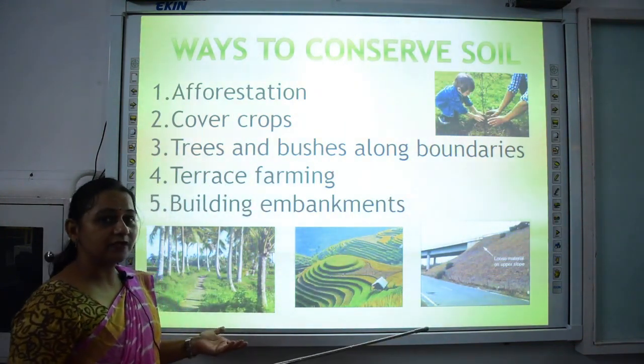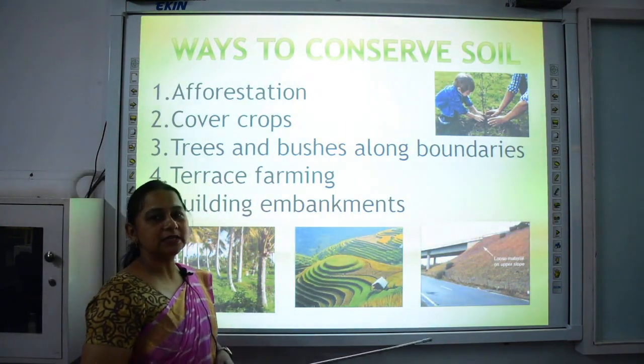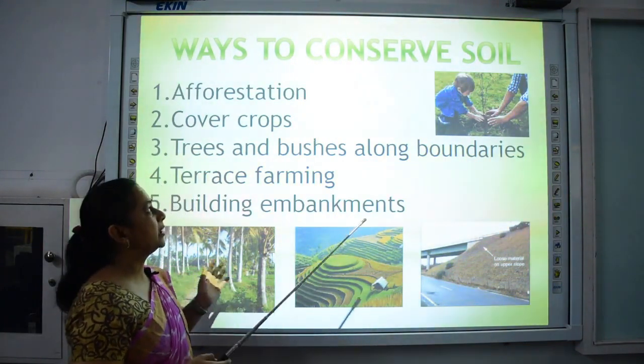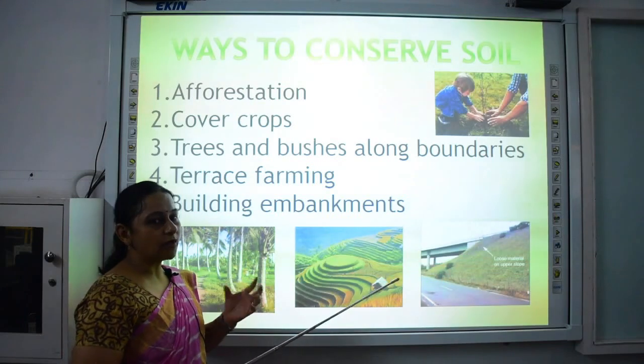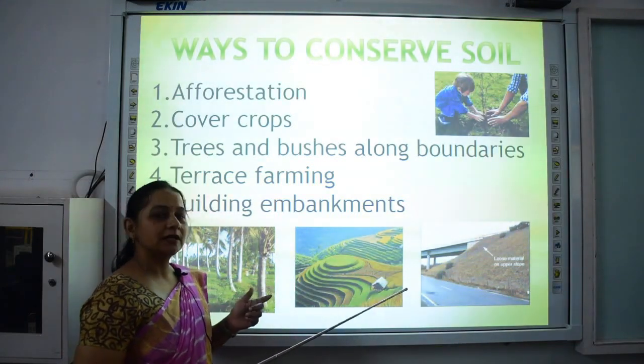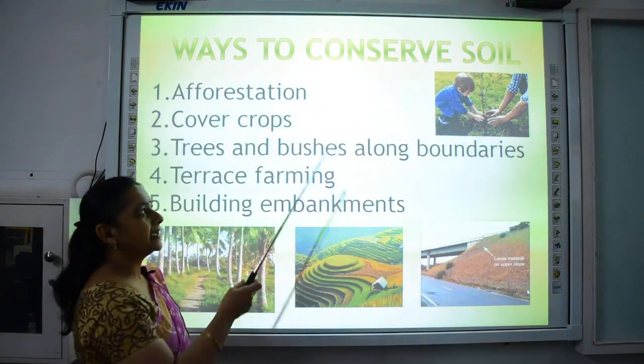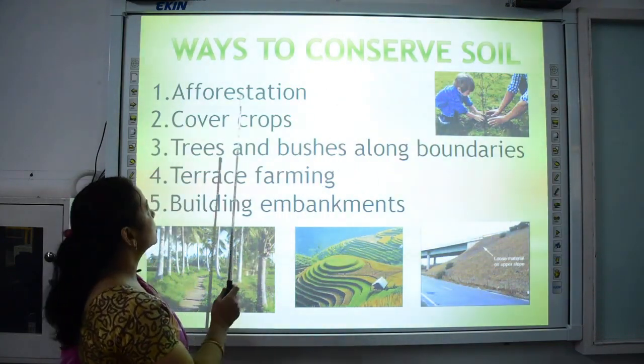What do you mean by afforestation? Afforestation means planting trees on a large extent. When we plant the trees, what happens? How can we conserve the soil by planting trees? Because the roots of the trees bind the soil, thus they help in conserving soil.